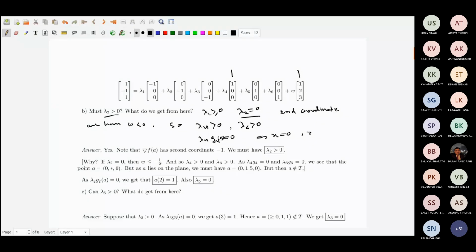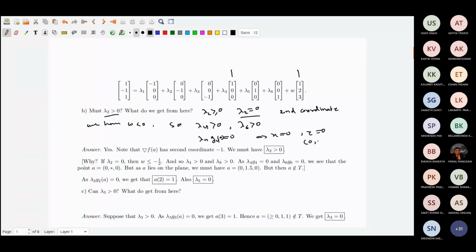So the point has to satisfy the plane X plus 2y plus 3Z equals 3, so y has to be 1.5. But then this point does not belong to the feasible set, because the feasible set is the unit cube between 0 and 1. So obviously this will not satisfy the G2 constraint, which is about y. So it is not in T. That's why lambda 2 equal to 0 is not possible.